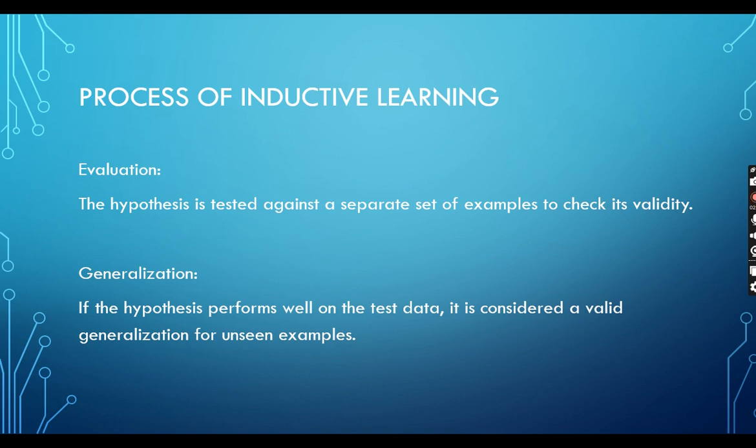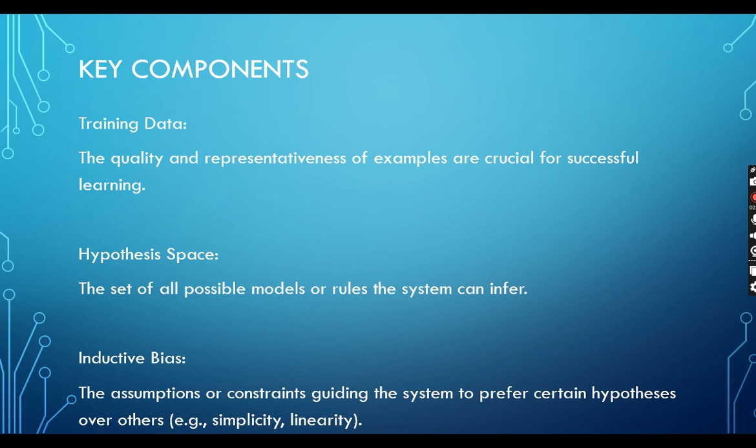Evaluation: the hypothesis is tested against a separate set of examples to check its validity. Generalization: if the hypothesis performs well on the test data, it is considered a valid generalization for unseen examples.